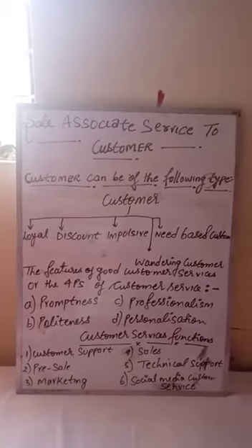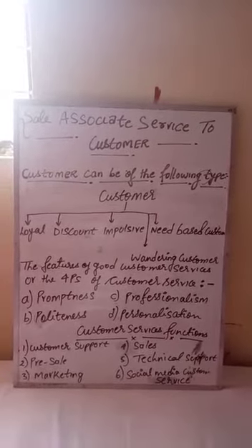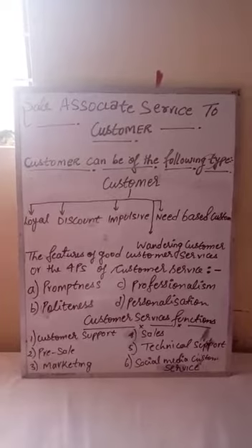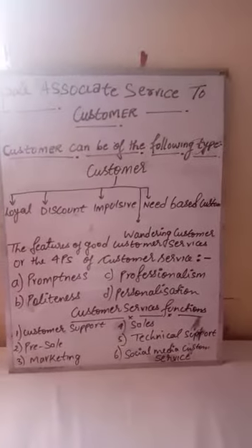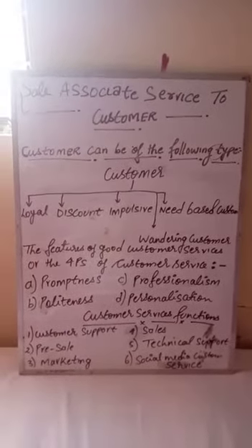And the next topic, the features of good customer service or the 4 P's of customer service. First one is promptness. So what is promptness? A retailer should fulfill his promise by delivering the product on time. There should be no delay in delivering the product or in the case of cancellation.